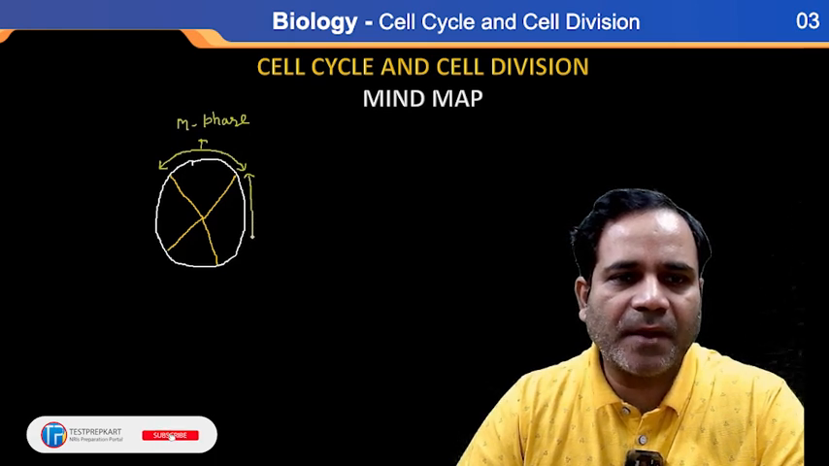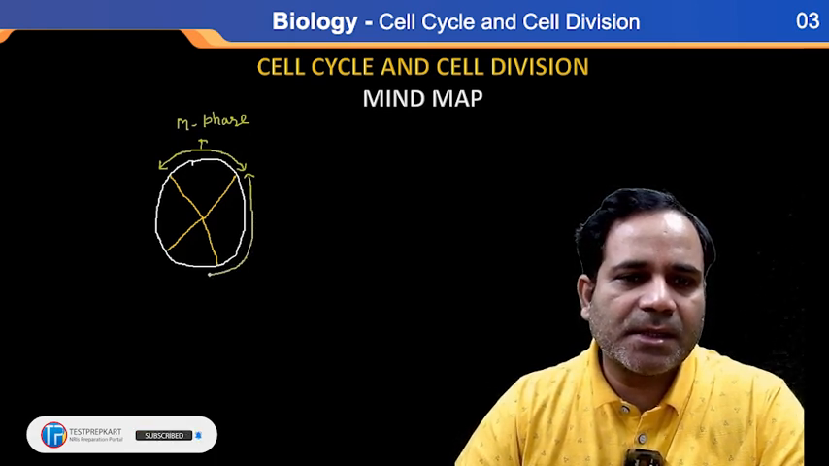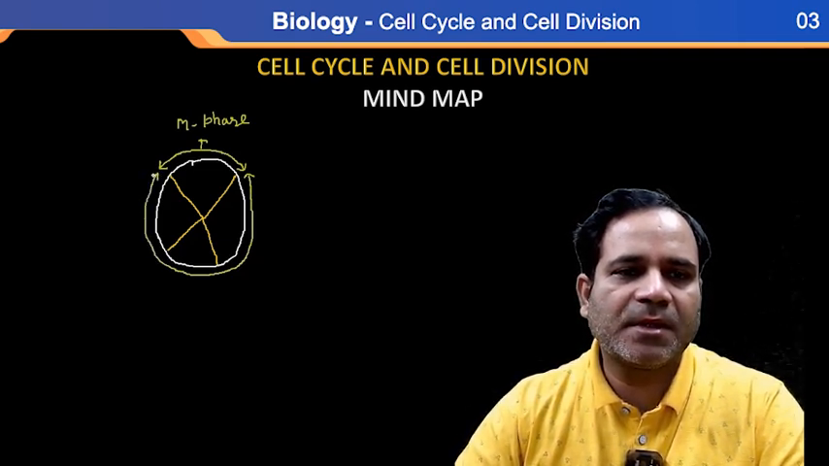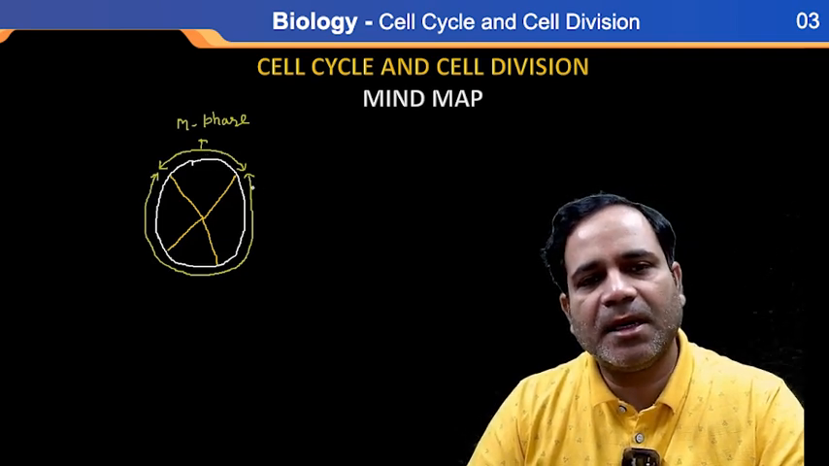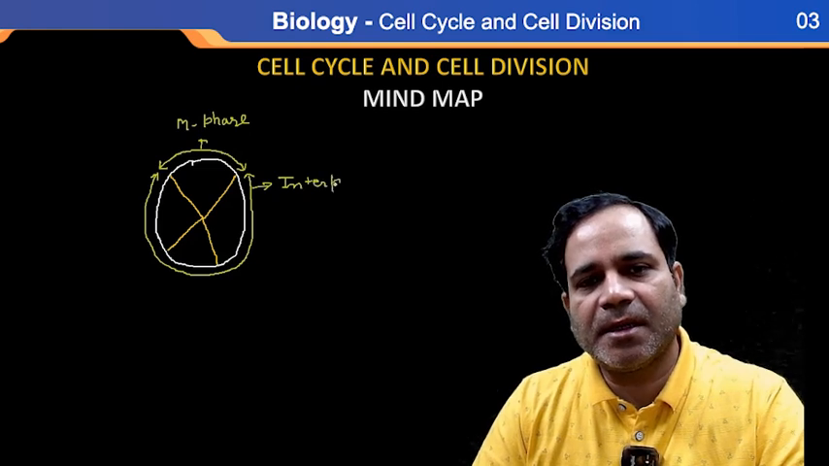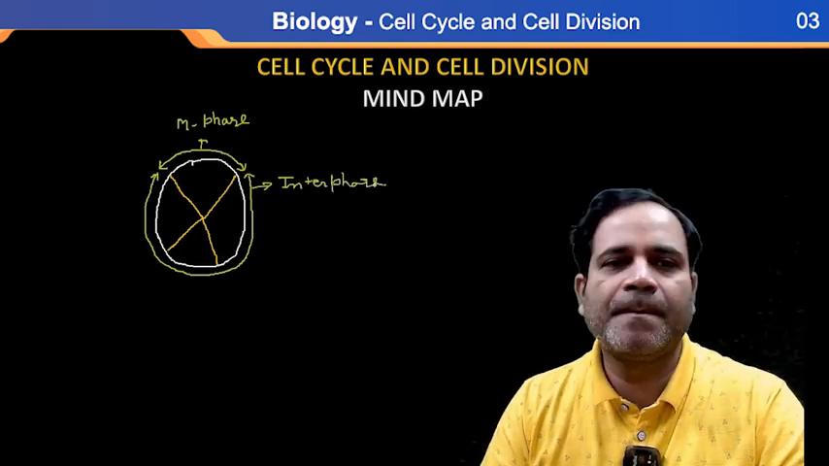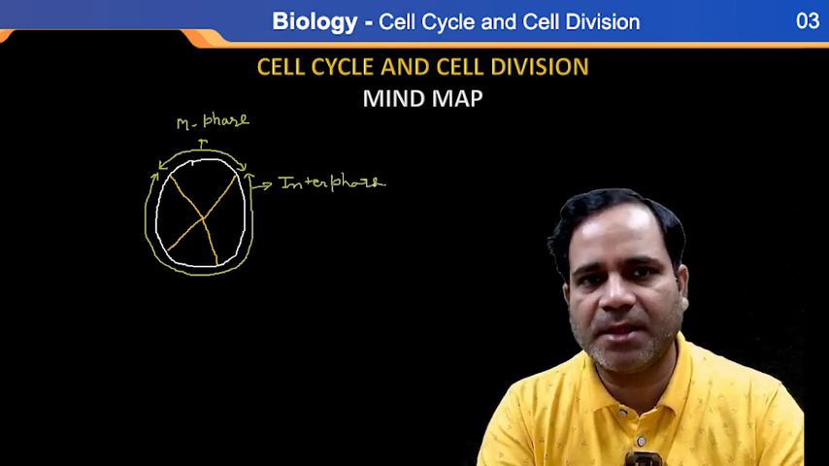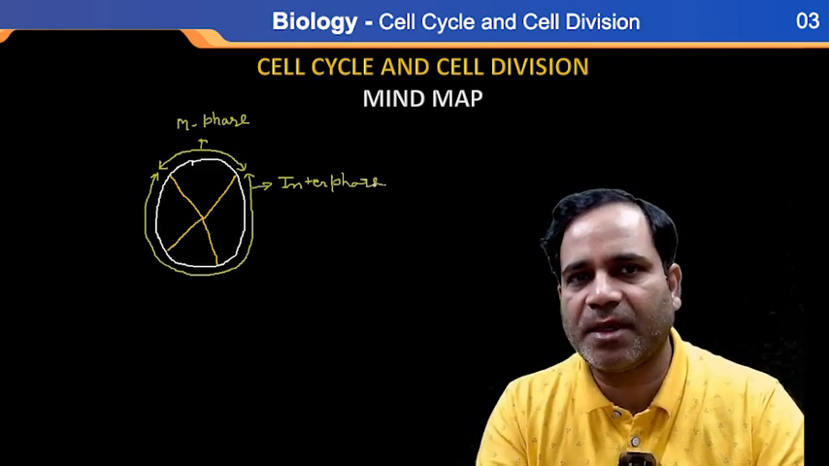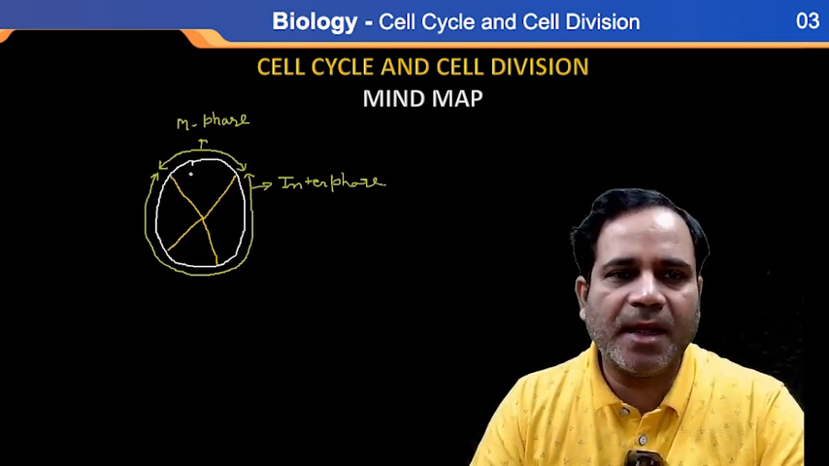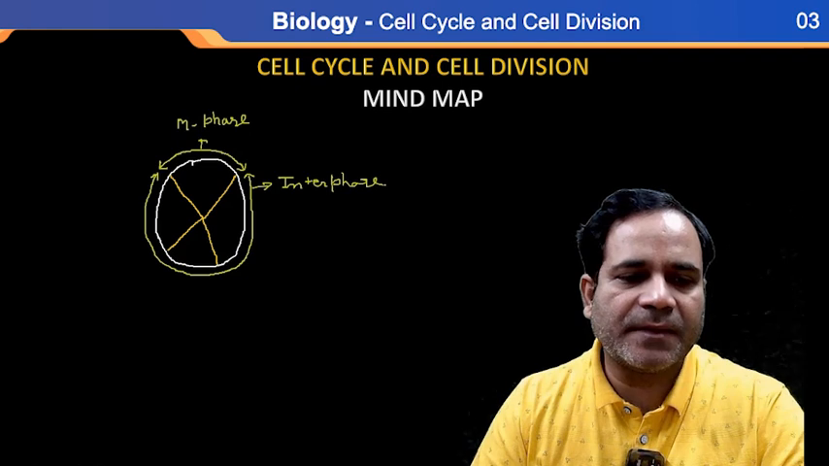So here we divide the cell cycle in how many phases? Two phases, my dear. Up to this one is known as what? Interphase. Here, the cell cycle divides into two phases. Number one, that is M phase, that is mitotic phase, and the second one is interphase. In M phase, it is further classified.